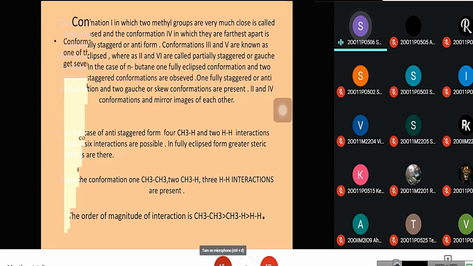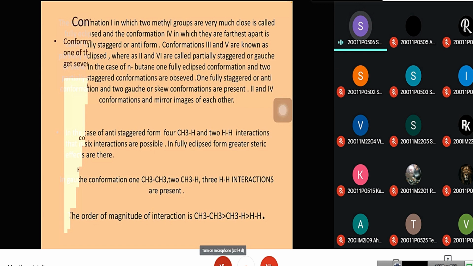In the case of n-butane, one fully eclipsed conformation and two partially eclipsed conformations are observed. One fully staggered or anti-conformation and two gauche or skew conformations are present. The gauche conformations are mirror images of each other. In the anti-staggered form, 4 CH3-H and 2 H-H interactions, that is 6 interactions, are possible.